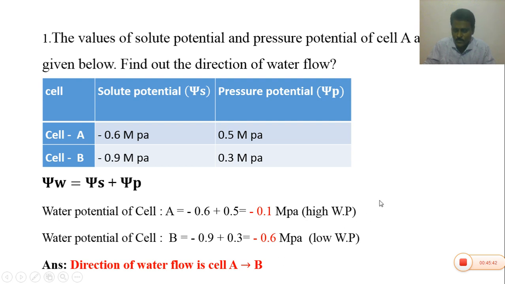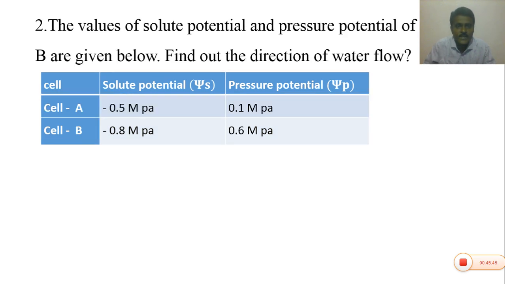Is it clear? Okay. Next, second problem, you can write it. The values of solute potential and the pressure potential of cell A and cell B are given below. Find out the direction of water flow. Please write down column 1 cell, column 2 solute potential and column 3 pressure potential. Cell A has the psi s value minus 0.5 megapascals and psi p value 0.1 megapascals, and cell B has psi s value minus 0.8 megapascals and psi p value 0.6 megapascals.